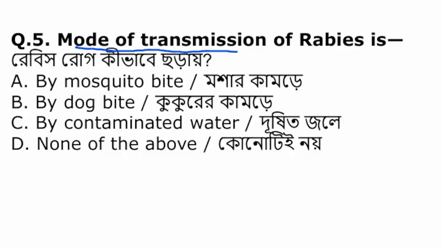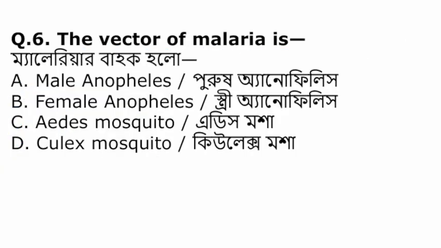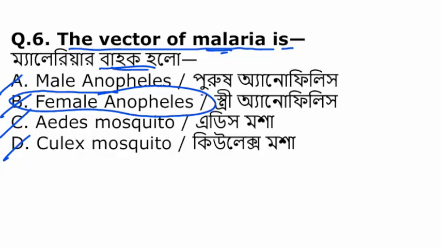Mode of transmission of rabies is: by mosquito bite, by dog bite, by contaminated water or none of the above. So the transmission of rabies is basically through the dog bite. The vector of malaria is: male Anopheles, female Anopheles, Aedes mosquito, Culex mosquito. So the main vector of malaria is female Anopheles mosquito that carries malaria from one organism to another.